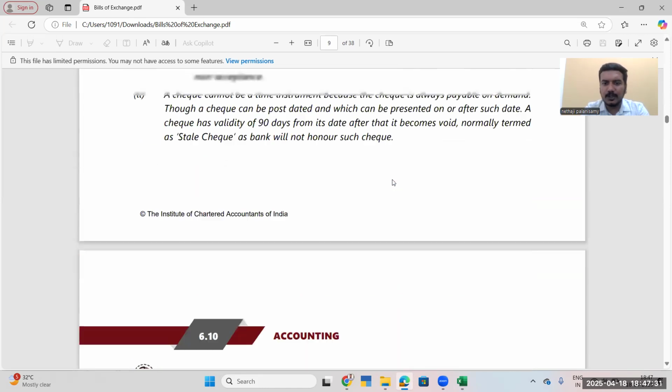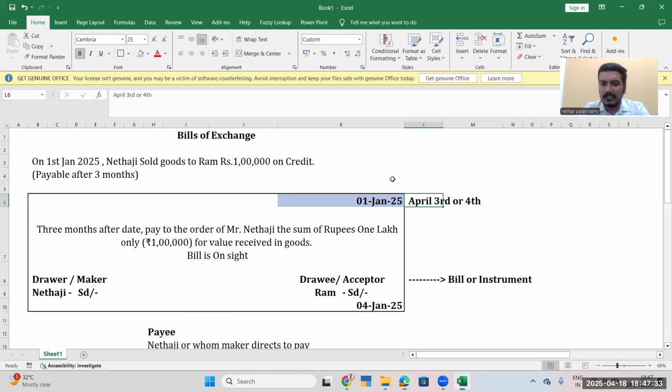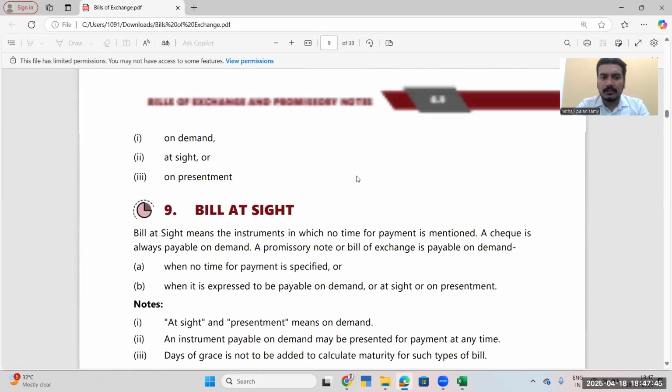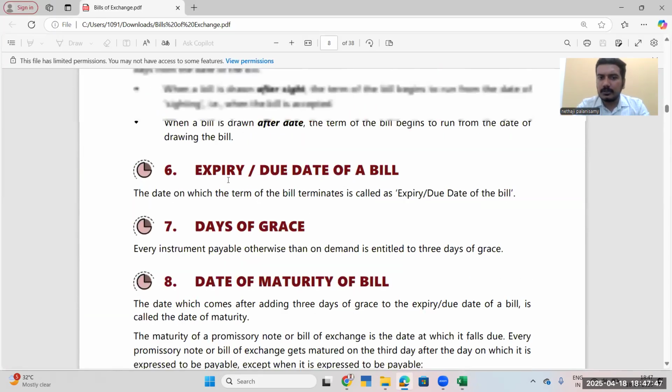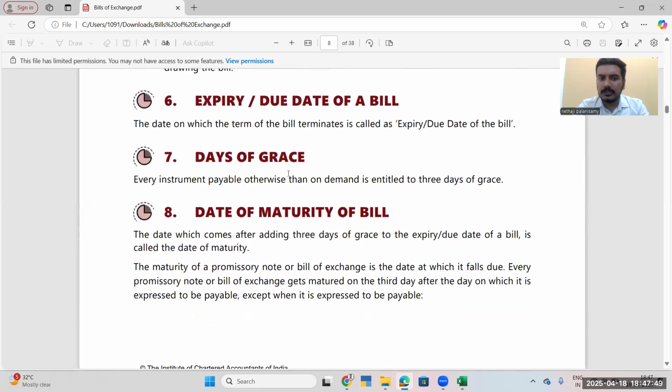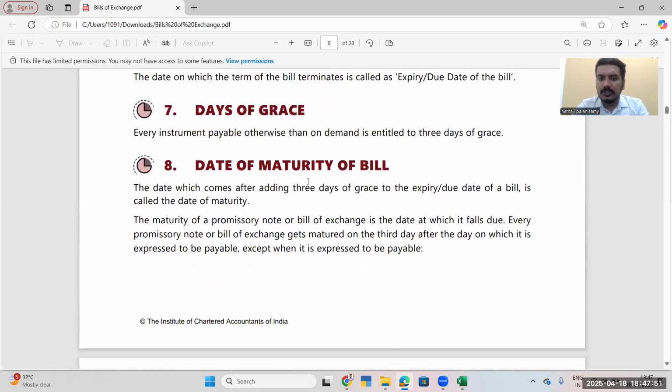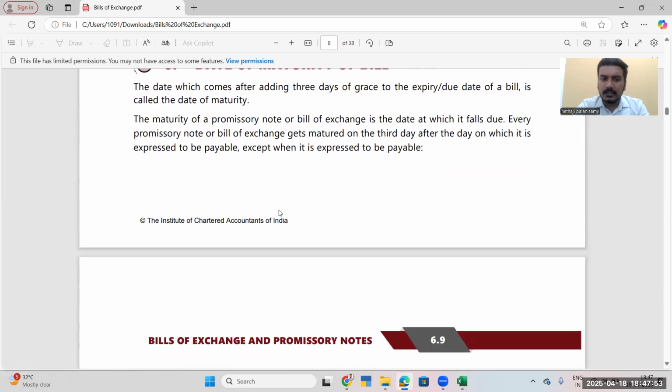Okay, it is in the next paragraph: how to calculate the due date of the bill. I will explain when it comes. So here it will be given 3 days of grace from the expiry date or the due date. So this is the concept of due date. Days of grace will be three. Date of maturity of the bill will be after adding the 3 days.